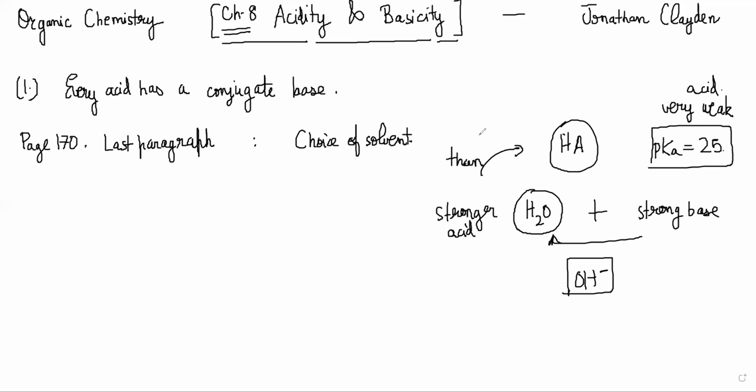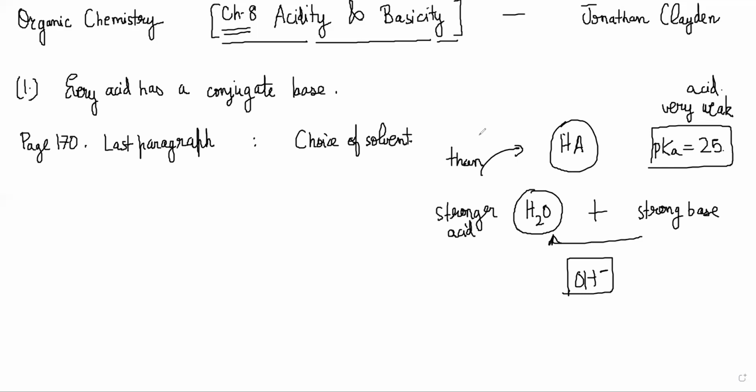We cannot use a stronger base than hydroxide, since no matter what strong base we dissolve in water, we will only at best get hydroxide ions. So in order to deprotonate ethyne to any appreciable extent, suppose you wanted to find that ethyne anion, you will have to change from water as a solvent to something else, one that does not have a pKa less than 25. The solvent's pKa should be greater than 25. Then that ethyne will be the stronger acid and will react with the base that you use. So this part you should understand.